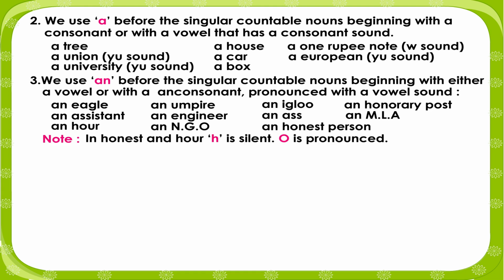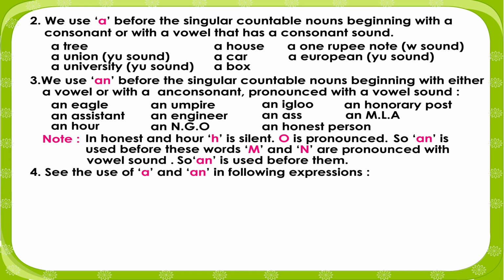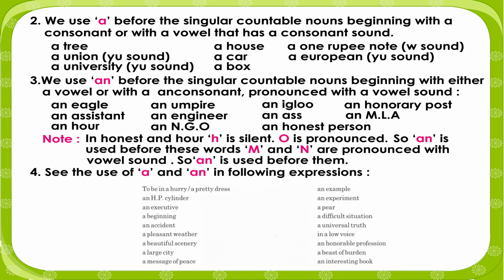Note: in honest and hour, H is silent and O is pronounced, so an is used before these words. M and N are pronounced with a vowel sound, so an is used before them. 4. See the use of a and an in the following expressions.